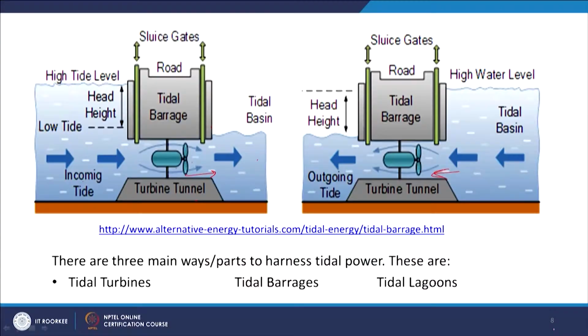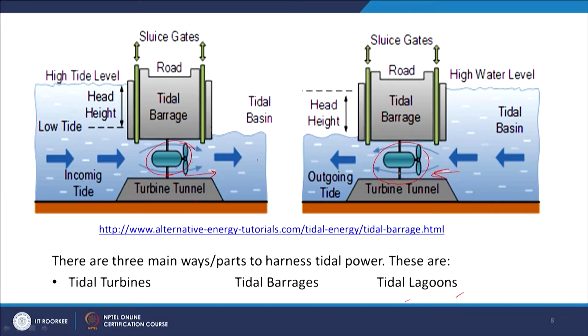So, now what are the parts or types of this system for the production of electricity? So, one is we need the turbine, which is a very essential part of it. Then we need a tidal barrage, or it may be tidal lagoons. So, this water which is going to this coast, we have to store it, we can make a barrage or that can be stored in the lagoons also. So, these are the basic parts or types of the tidal energy production units, and most important is our turbines. So, tidal turbines.